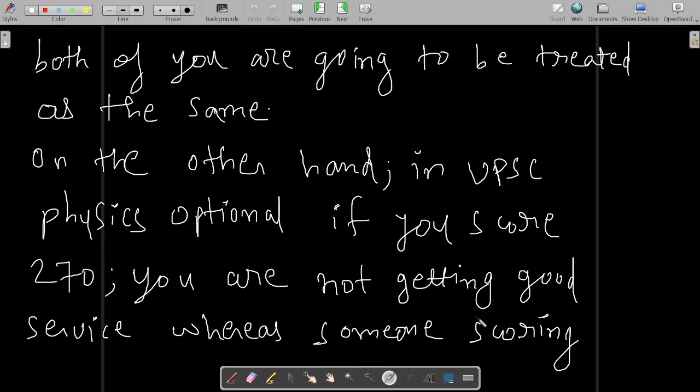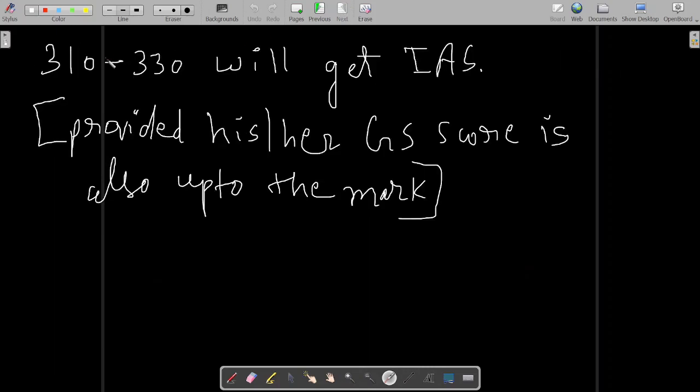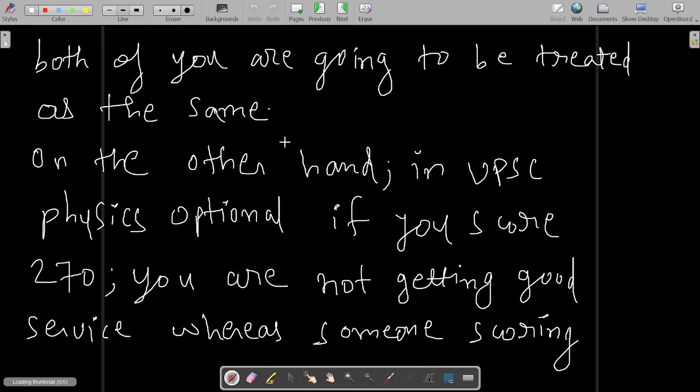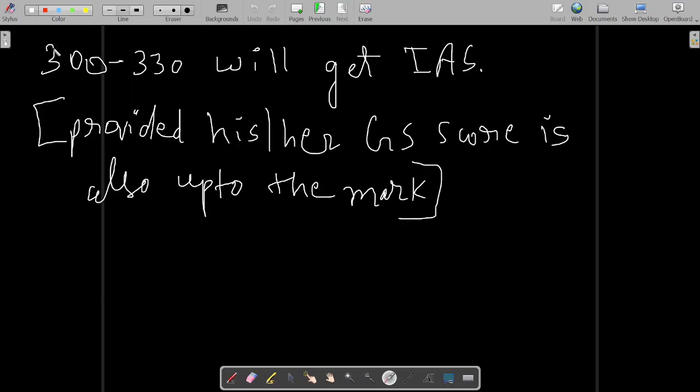Whereas someone scoring 300 to 330 will get IRS. I would rather say 300 to 330. If someone scores 300 to 330, he will get IRS service.